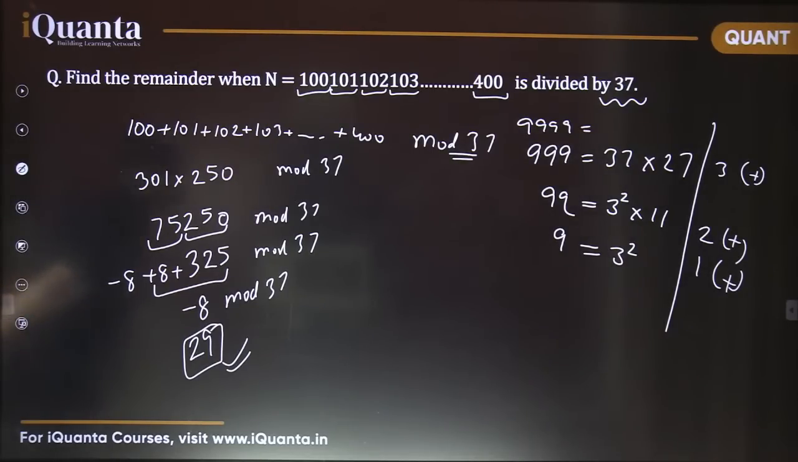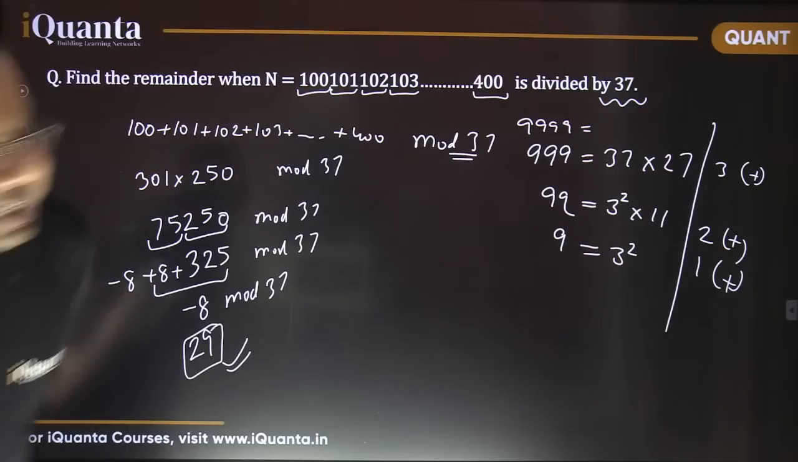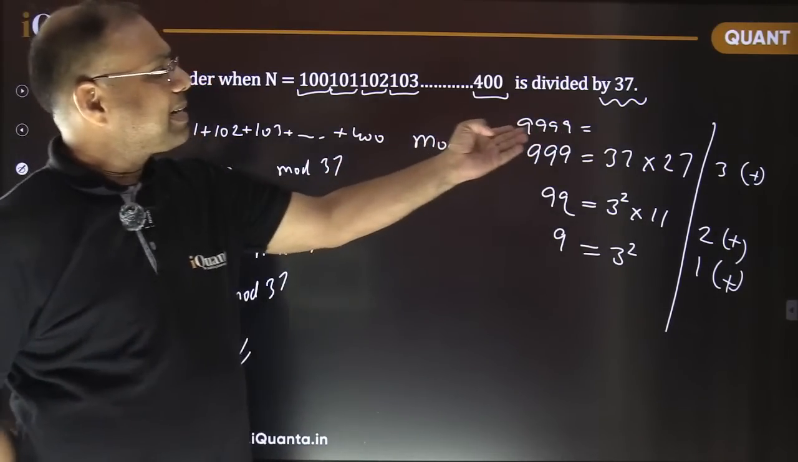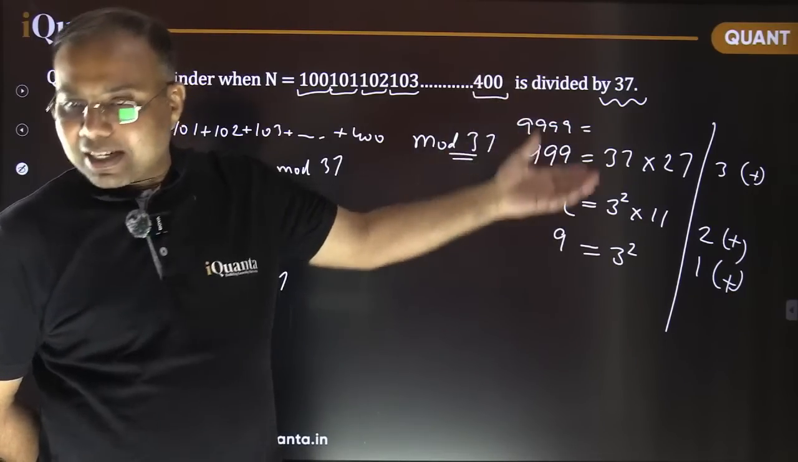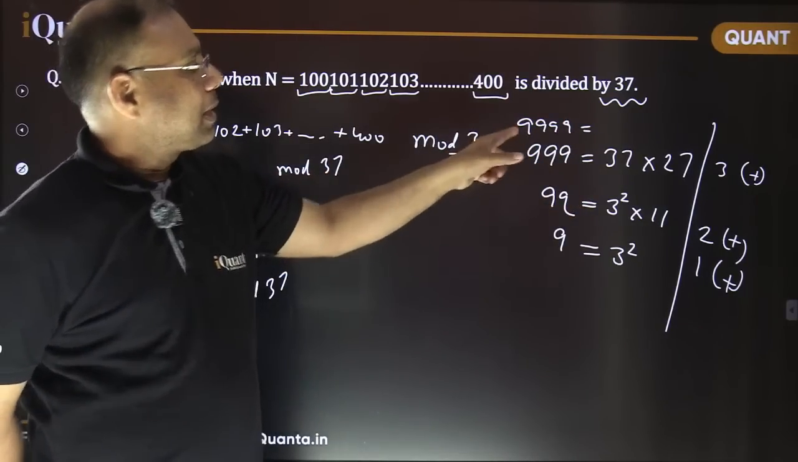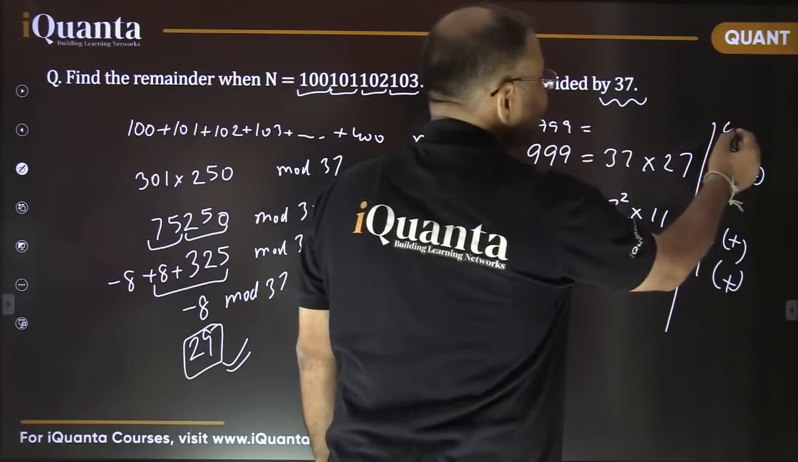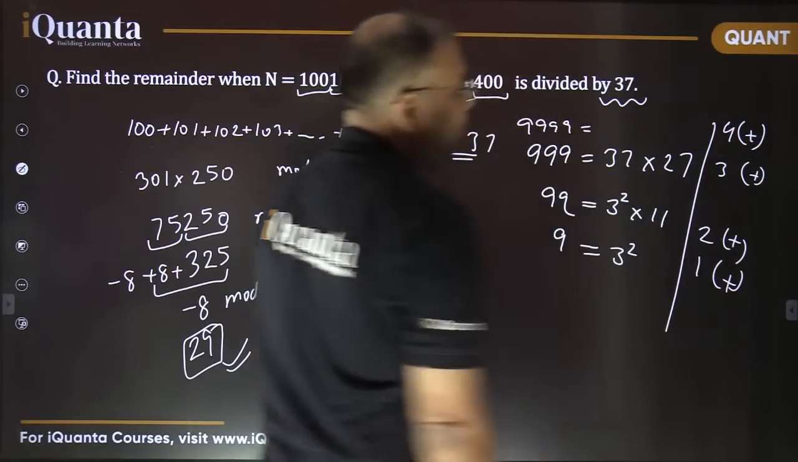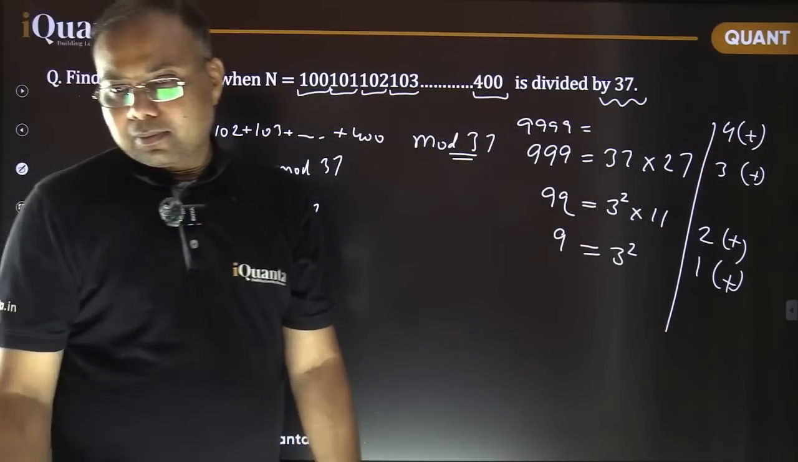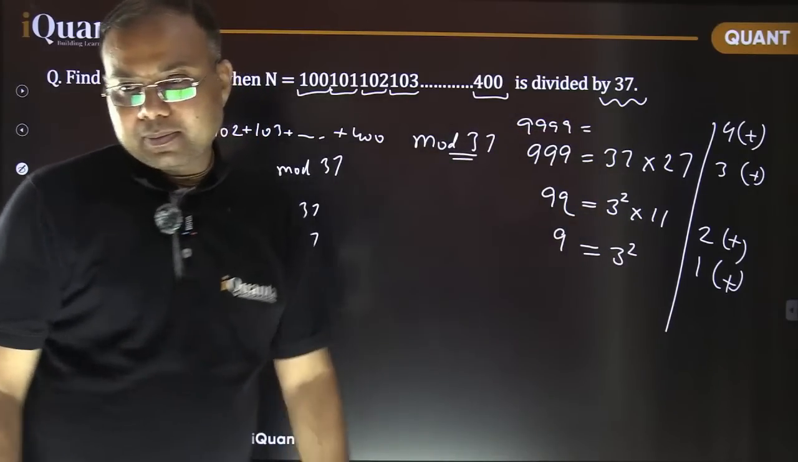Fine. Moving further. Is there a rule for 1111 as well? Yes, why not? The rule for 9999 is valid for all of its factors. And what is the rule here? Make groups of 4 digits at a time and add them all up together. That's it. The same rule will be applicable there.